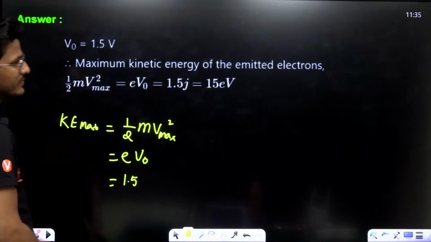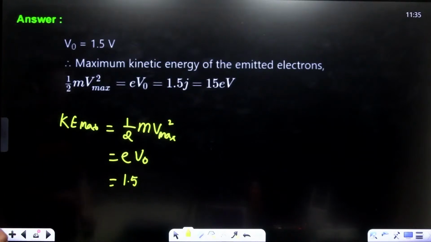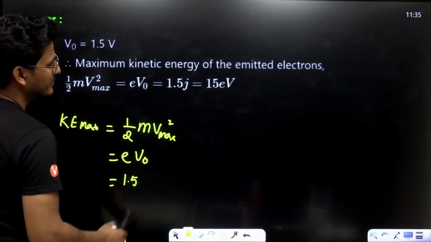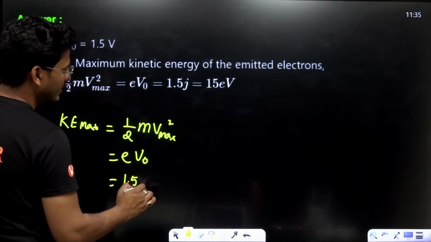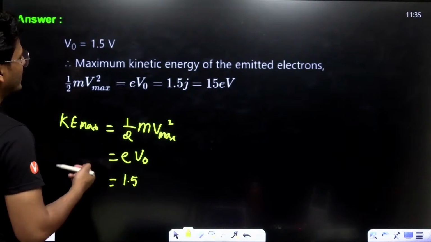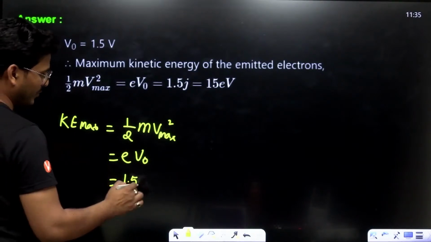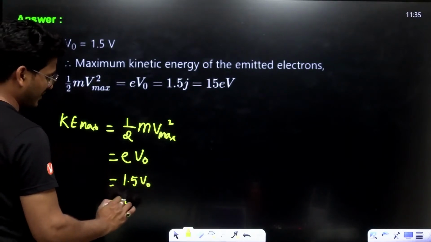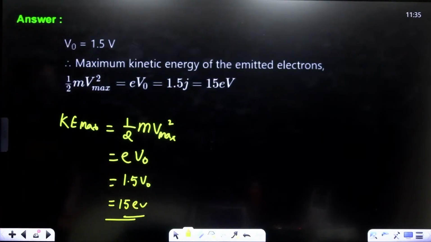1.5 volt is given. So 1.5 into V naught, which means 15 electron volt. 15 electron volt.